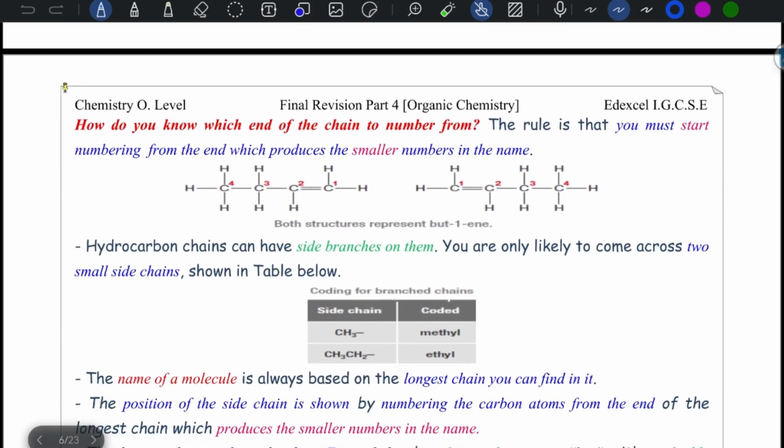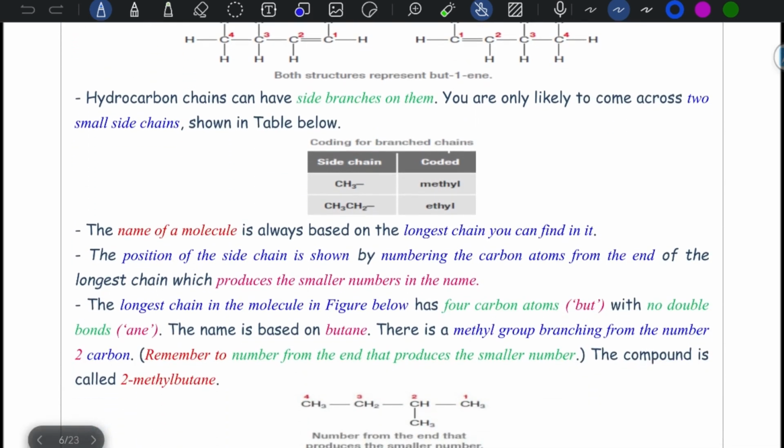How do you know which end of the chain to number from? You must start numbering from the end which produces the smaller number in the name. 1 is preferred in this case. Whether here or here is the same, beyond 1 in. You have to start from the side that gives the double bond the lowest possible number. If you have branches like methyl or ethyl, just mention the position of the branch. It's like 1, 2, so 2-methyl butene.